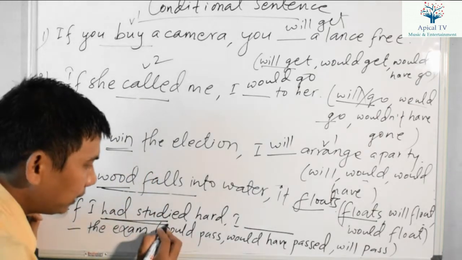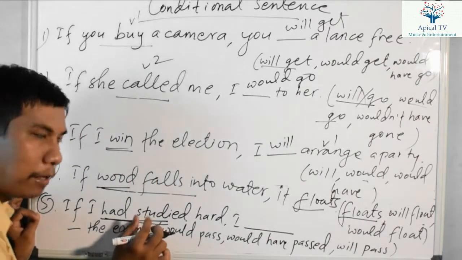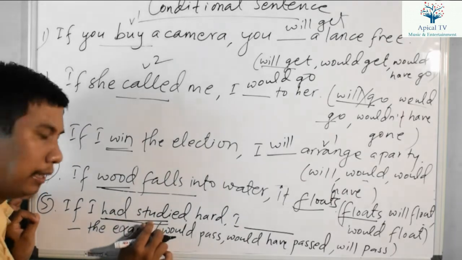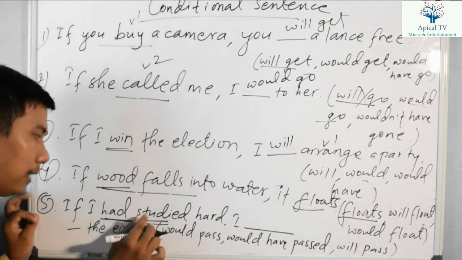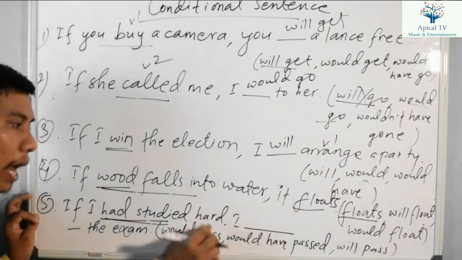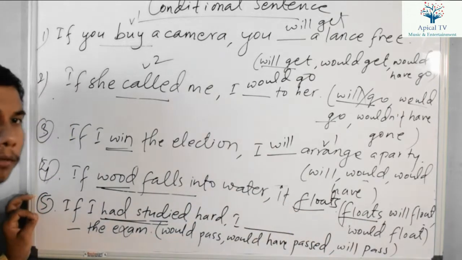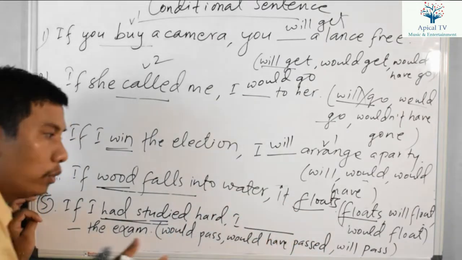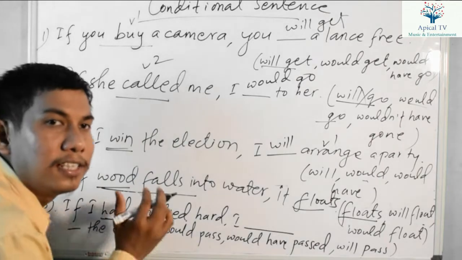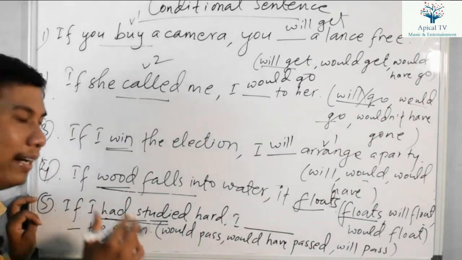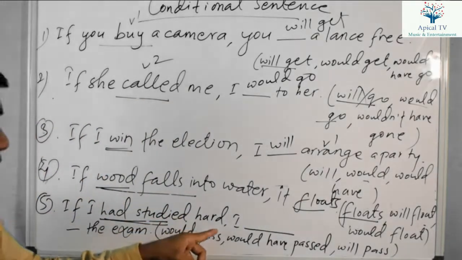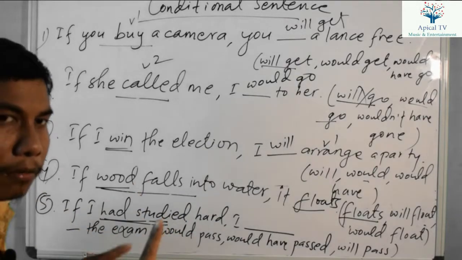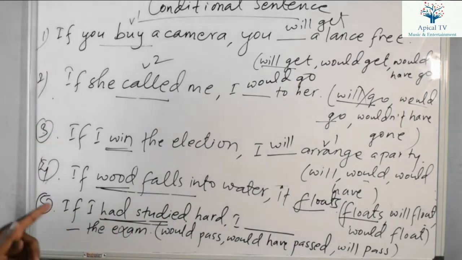In the if clause there is had plus verb 3. Had plus verb 3 refers to past perfect tense. If there is past perfect tense in the if clause, you have to select would have plus verb 3, could have plus verb 3, or might have plus verb 3, because it refers to the third conditional sentence to show regret, right? If I had studied hard, then you have to select would have plus verb 3, could have plus verb 3, might have plus verb 3, or should have plus verb 3.